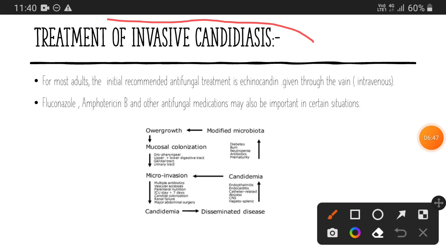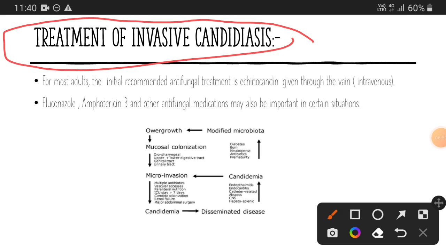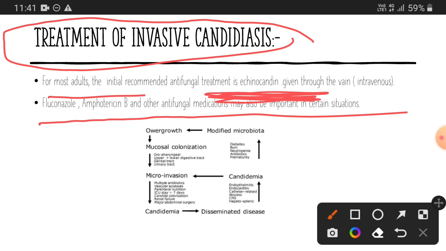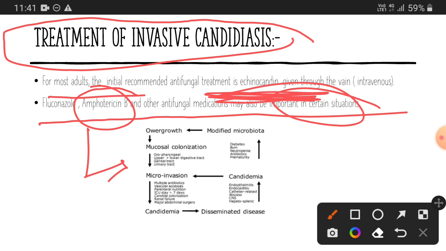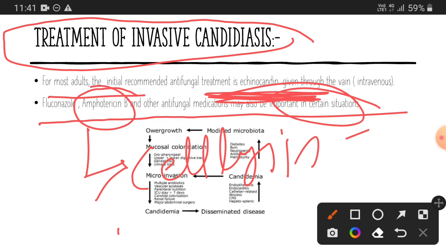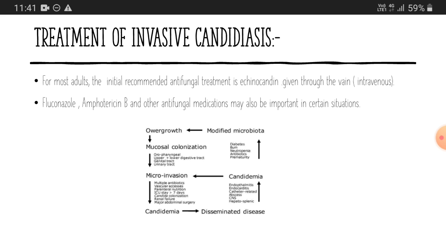Now, what is the treatment of invasive candidiasis? Here you have to remember that for most adults, echinocandin is recommended. This is very important, and it is given through the vein, intravenously. Along with that, fluconazole, amphotericin B, and other antifungal medicines may also be important in certain situations, depending on the situation. Amphotericin B, we all know, causes cell lysis by interacting with the ergosterol of the fungal cell membrane. If you have not watched my amphotericin B mechanism of action video, then I suggest you go and watch it.